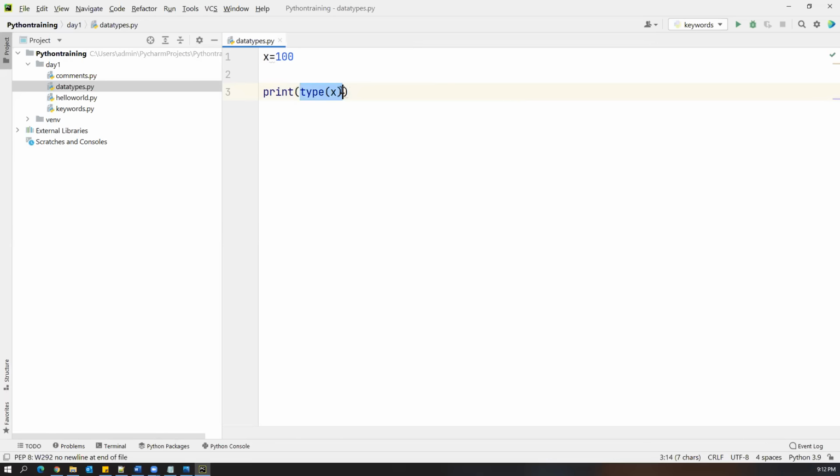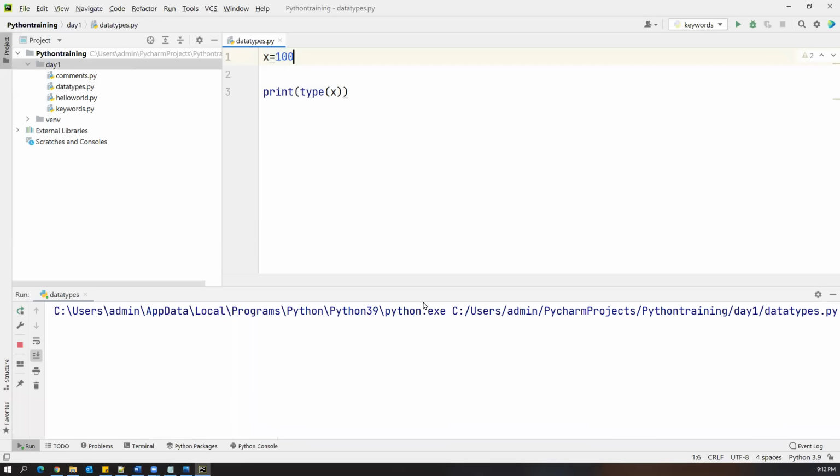So type of x will give you the type of x. And if you want to print that, additionally, we have to use the print method. Now just execute this and see what will happen. This will give you int, so it belongs to the int class type.